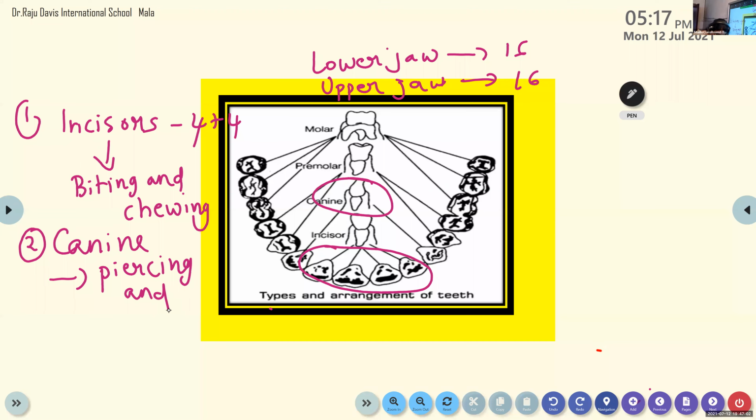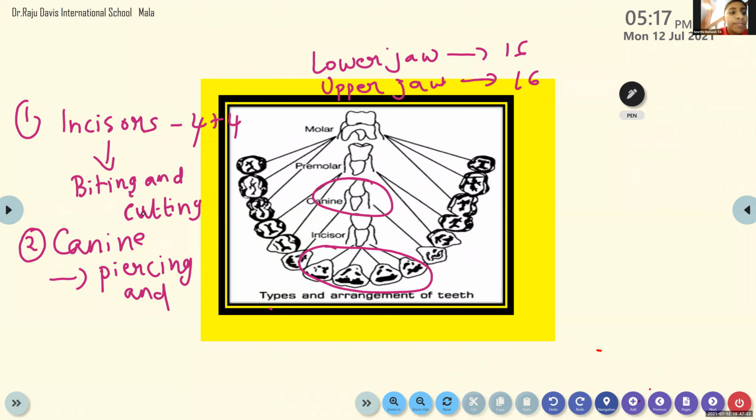Okay, fine. So we were talking about the teeth, the canine. Incisor is biting and cutting, not chewing. That is another one you can just correct. Biting and cutting is what is done by incisors. Canine is for cutting food into pieces.